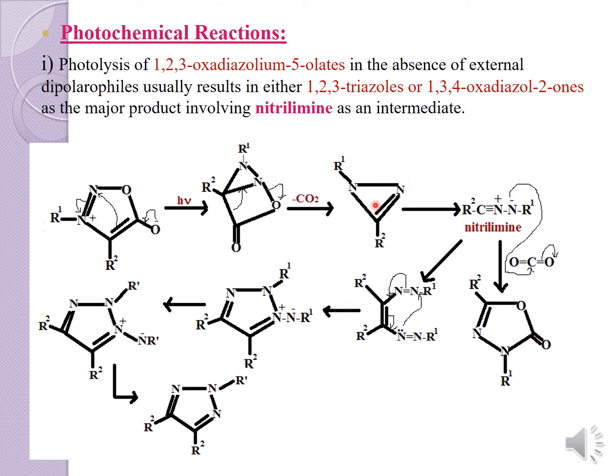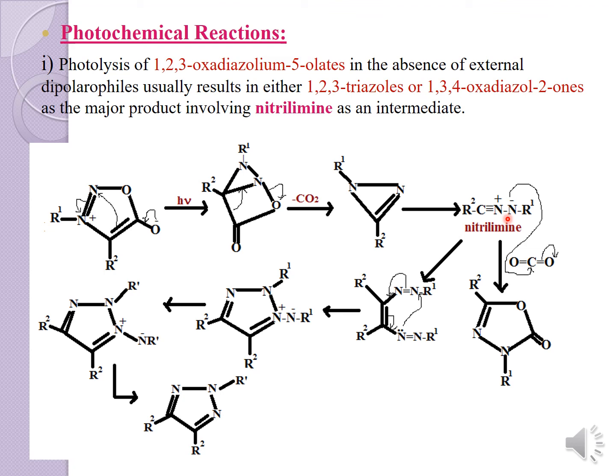Then again, when you break this bond, this bond will shift over here, and then there is a cleavage of this bond. Once this bond is cleaved, you will generate the nitrile imine, which will have the negative charge since it has two bonds attached.